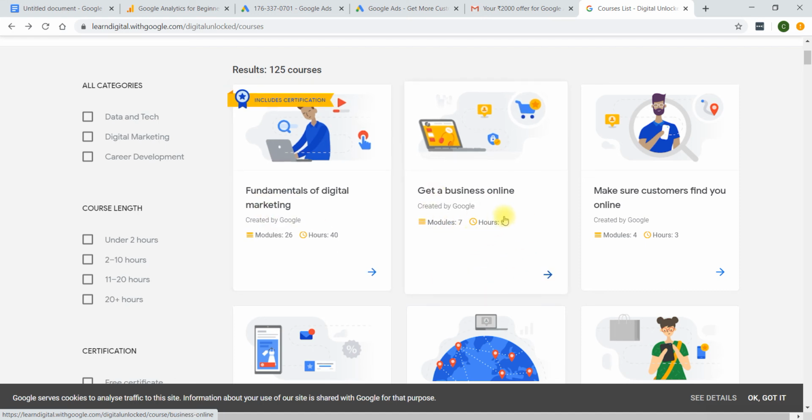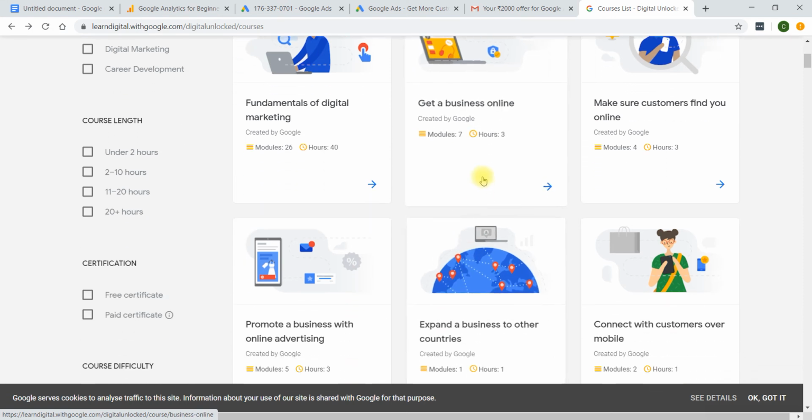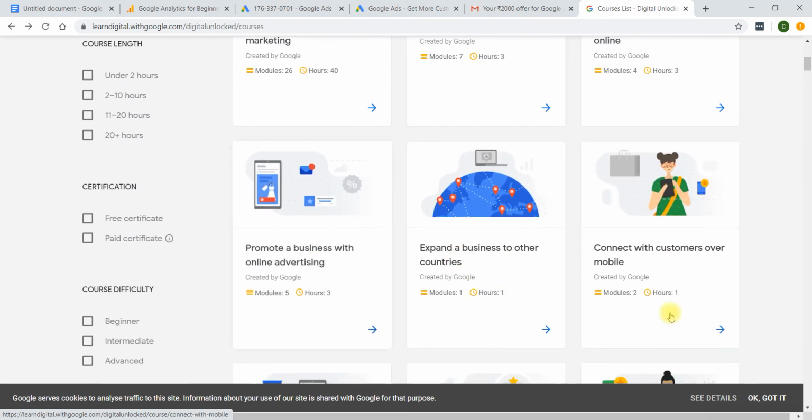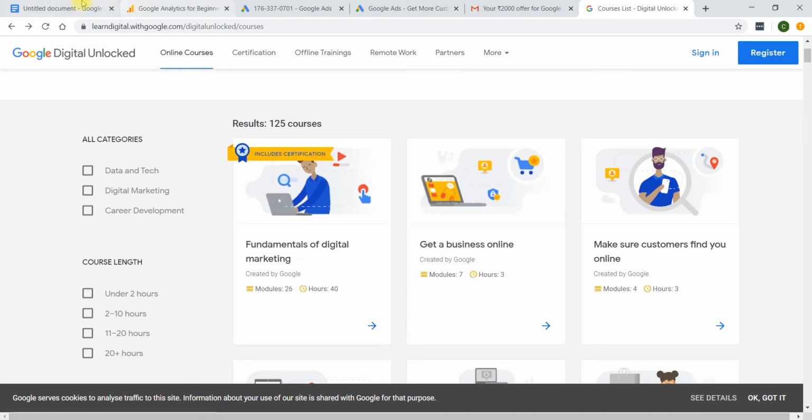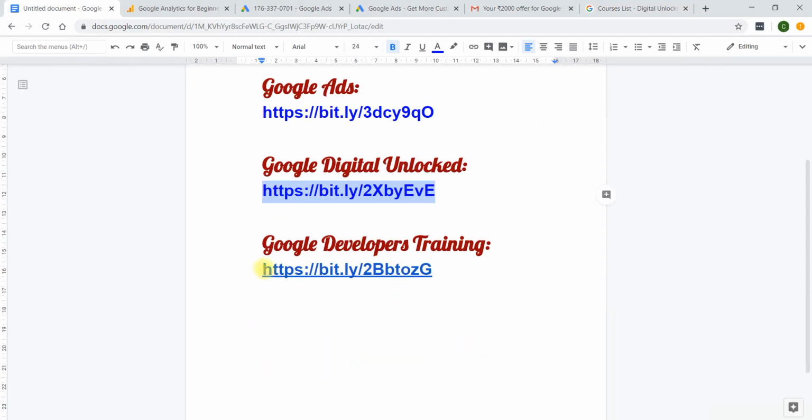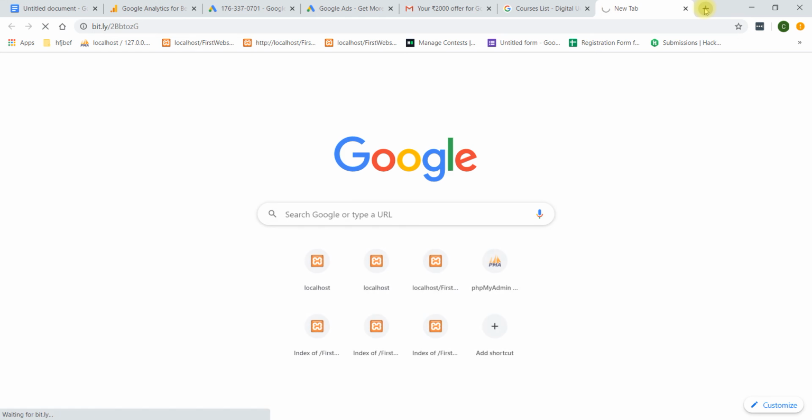For this I have to check, and I will update in the comment section whether we are going to get a certificate from these courses or not. But for this one you can get it, here you can read that it includes certification. I will definitely update in the comment section after 1 or 2 days, so you will get clarity on it. And now this is our most favorite course, Google Developer Training. This is a training course with great content you can go with.